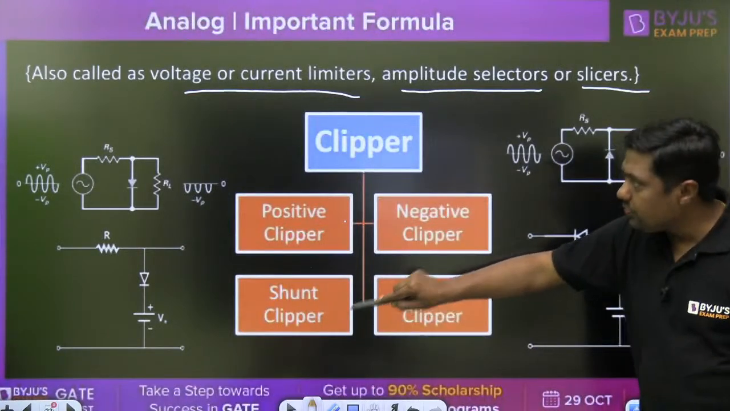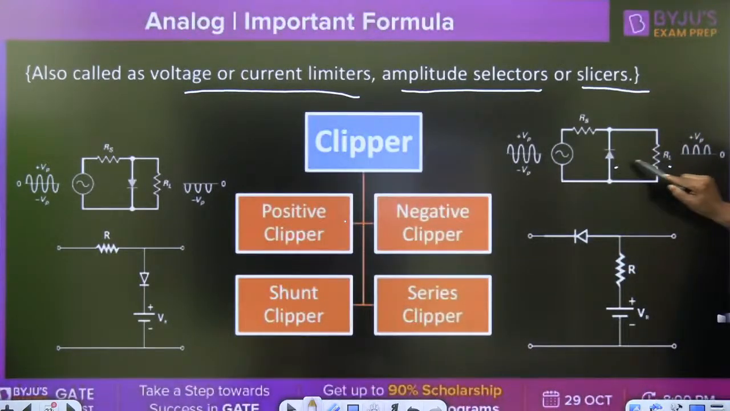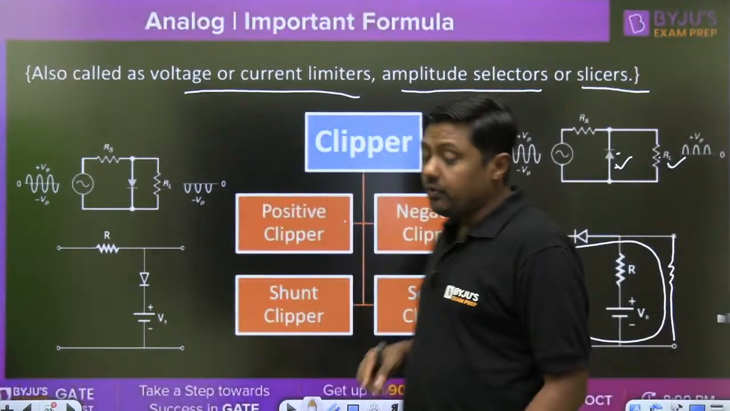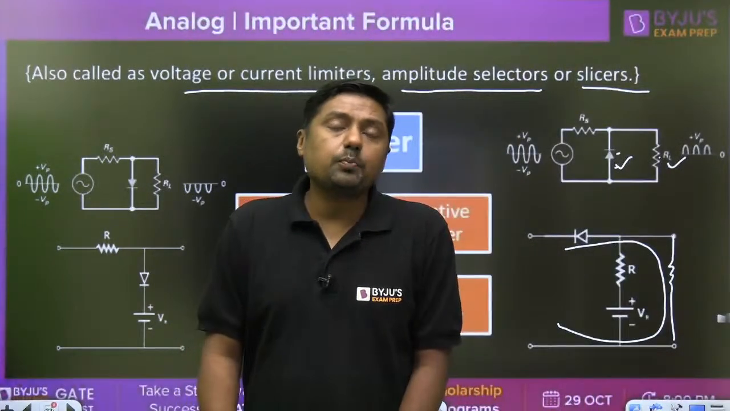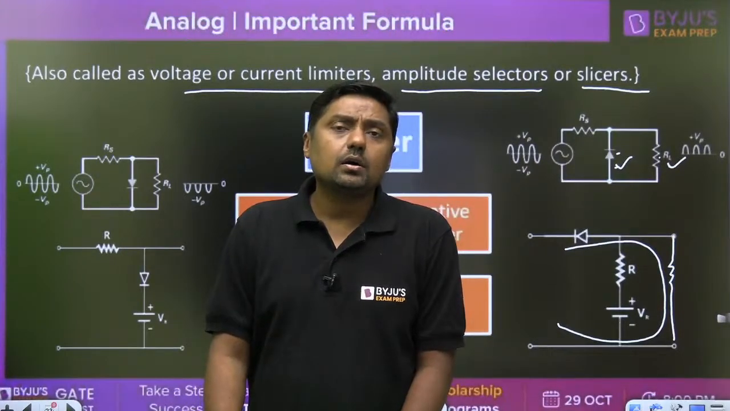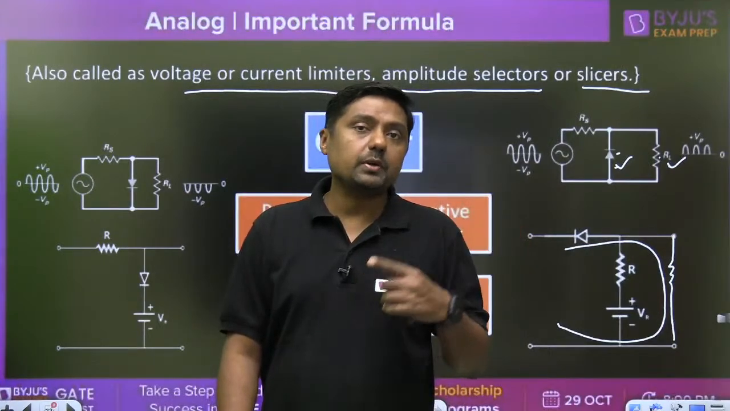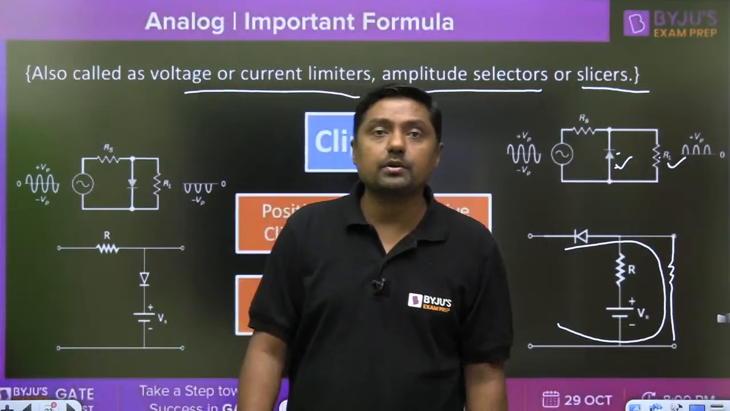Shunt clipper means when the diode is connected parallel to RL. This is the diode connected parallel to RL, then it is called a shunt clipper. When a diode is connected in series with the RL, then it is called a series clipper. Now a negative clipper cuts the negative portion, and a positive clipper cuts the positive portion. That is a peak clipper. Positive clipper means peak clipper.